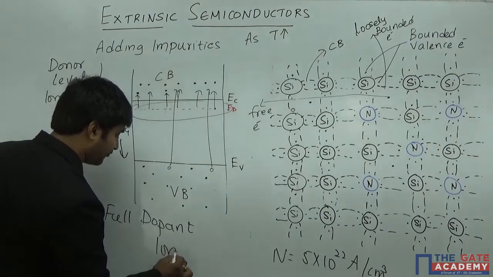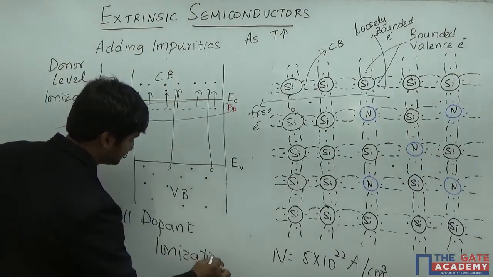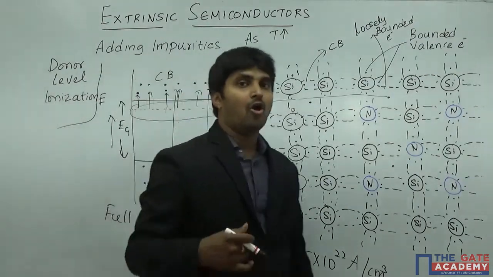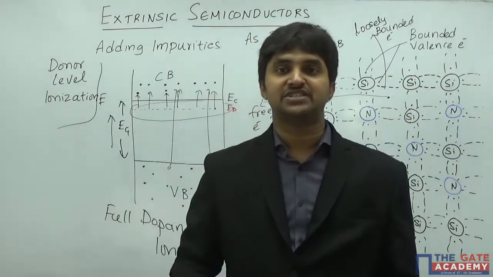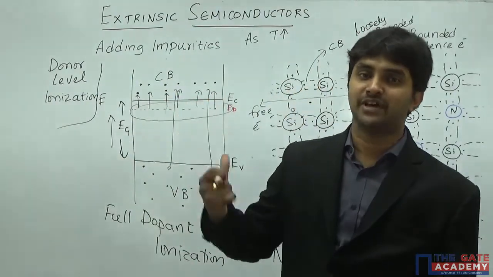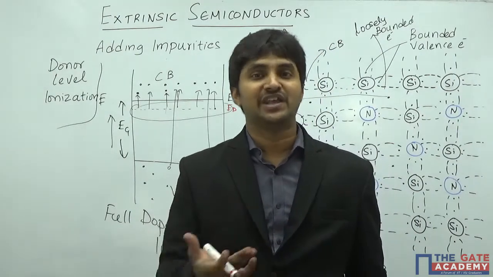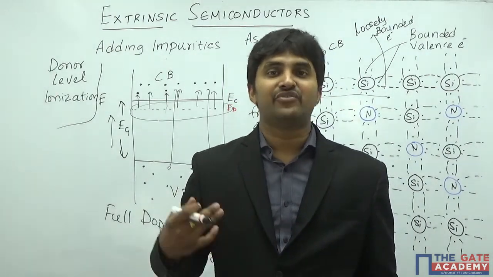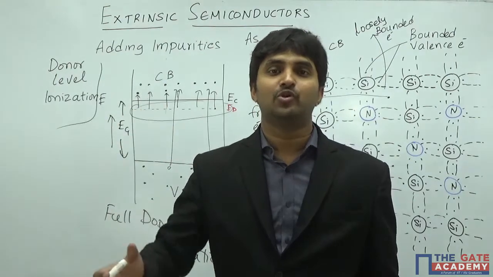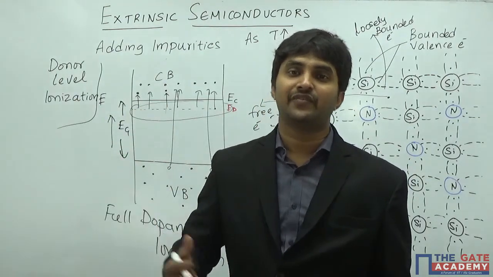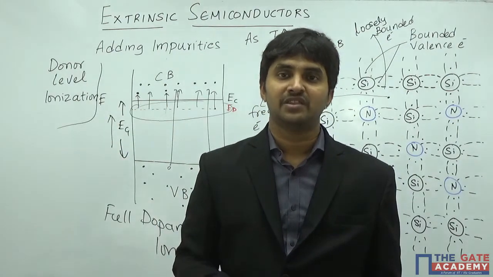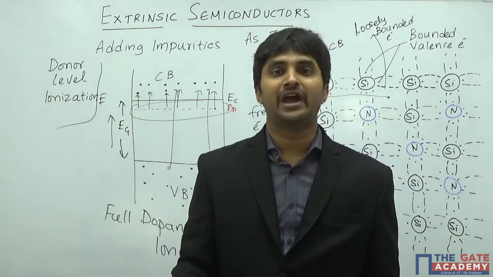The meaning of full dopant ionization is that all the dopants or impurities, which are nothing but nitrogen atoms here, whatever you have introduced, have become ionized. Each and every nitrogen atom has contributed an electron because of the process of ionization. That is what we call full dopant ionization.